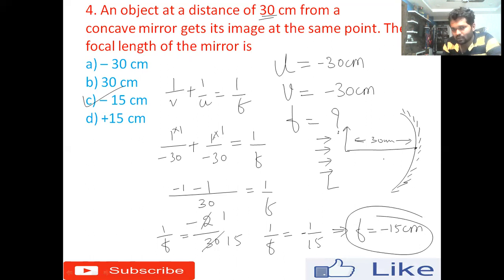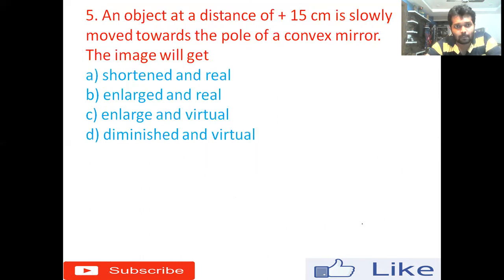Again here minus, because the focus is lying in this side. So while measuring from here to here, it will be minus 15 centimeter. Okay, whenever you are measuring in the direction of incident light, the measurement will be minus or negative. We'll move to the next question.